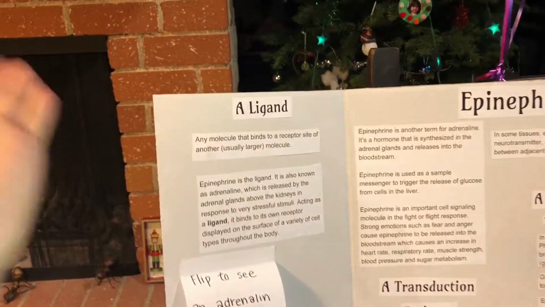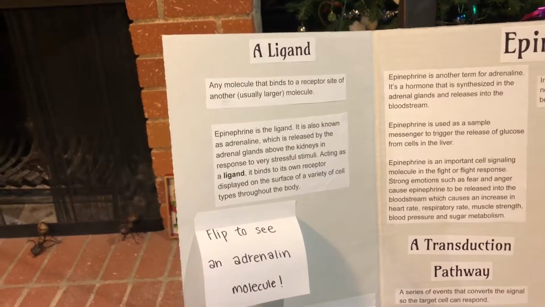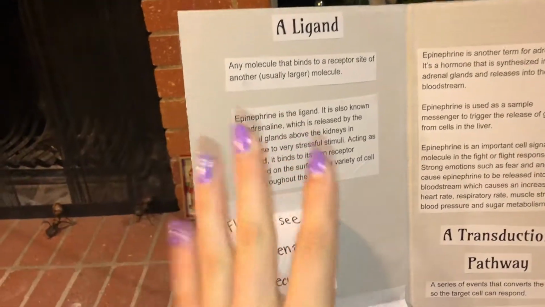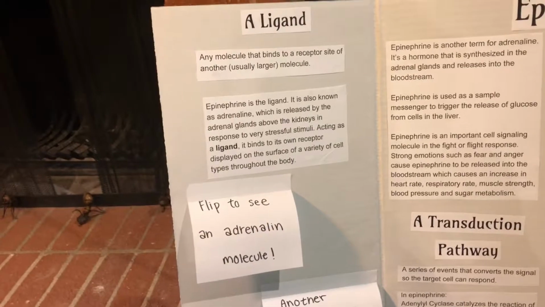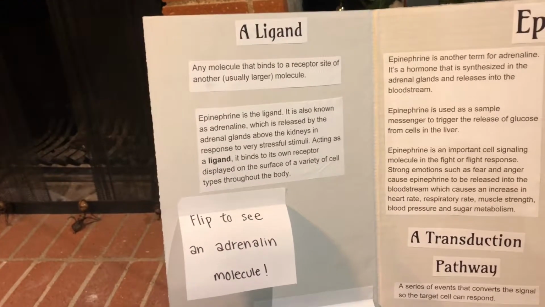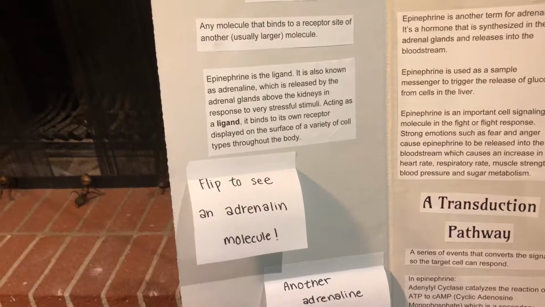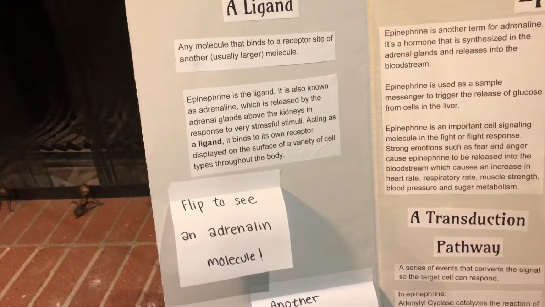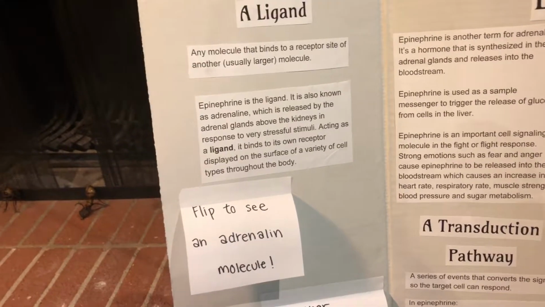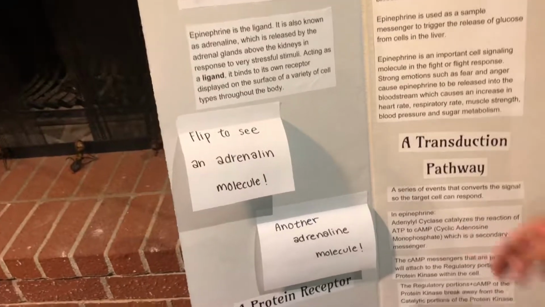Now we will be talking about a ligand. It is any molecule that binds to a receptor site of another, usually larger, molecule. Epinephrine is the ligand. It is also known as adrenaline, which is released by the adrenal glands above the kidneys in response to very stressful stimuli. Acting as a ligand, it binds to its own receptor displayed on the surface of a variety of cell types throughout the body. Now, let's look at an adrenaline molecule.